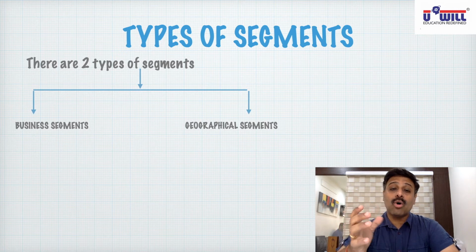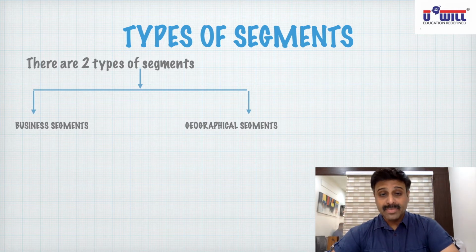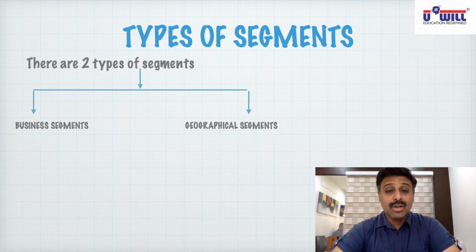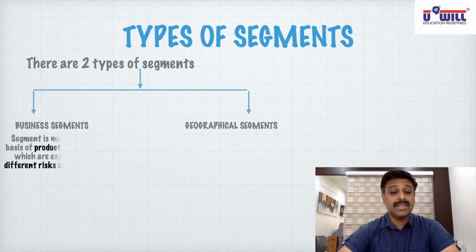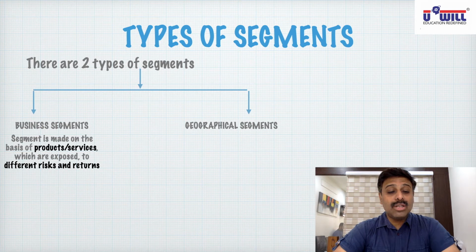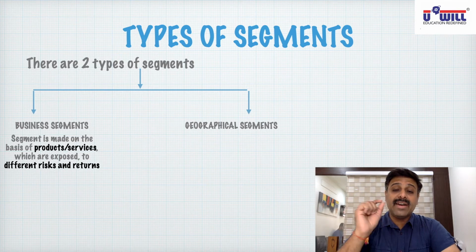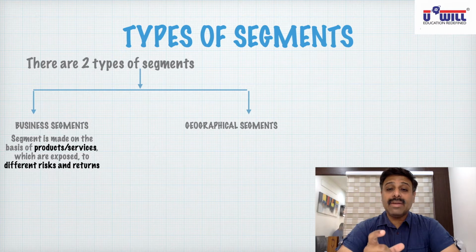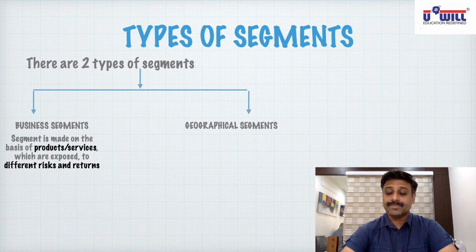You can also say online segment, offline segment. There are also various business segments, various products or services that we offer. So what are business segments? A segment is made on the basis of products or services which are exposed to different risk and return. Everywhere risk and return should be different. Whenever anything can be classified on the basis of a different risk or return, then only we can say that it is a business segment.